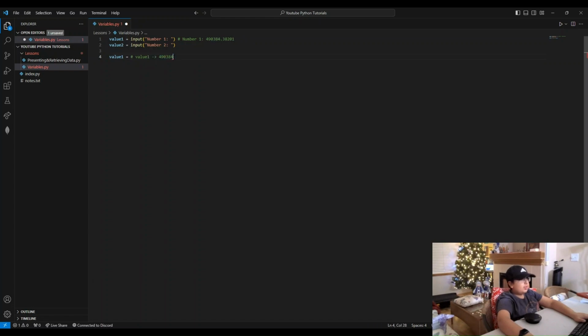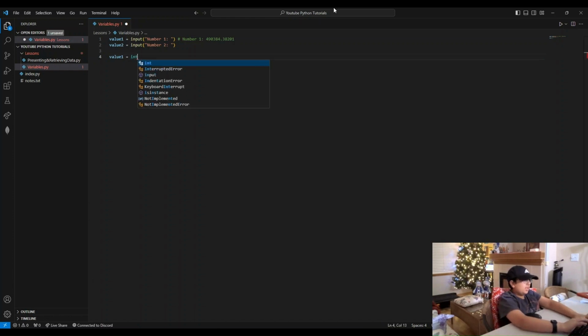But if you do float, it's going to keep the decimals. So integer removes the decimals, float keeps them. If there are no decimals, I would just put a 0.0 at the end. So for this string, we're going to use an integer, which is short for int.